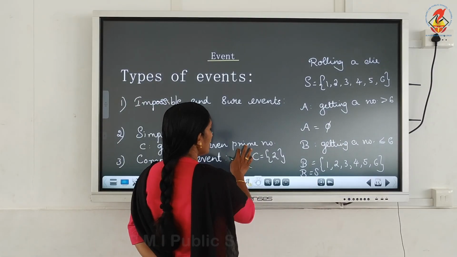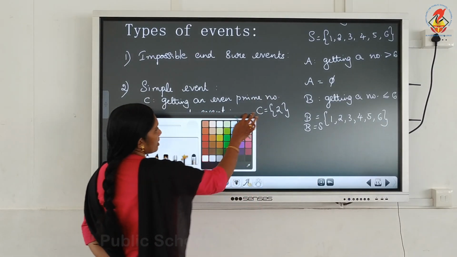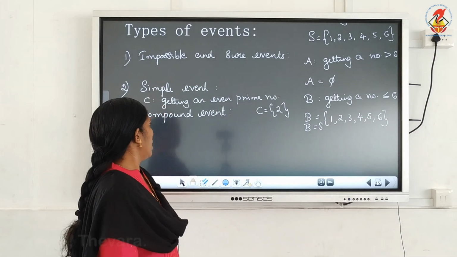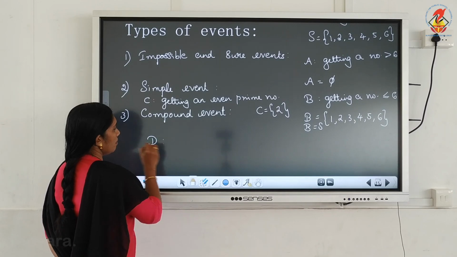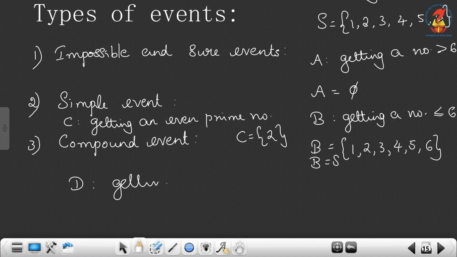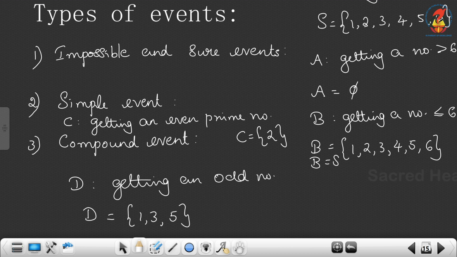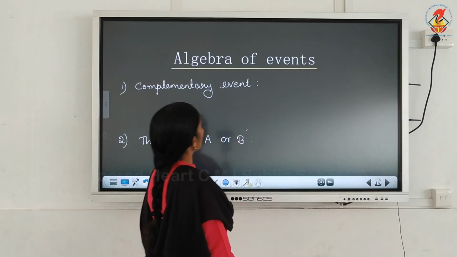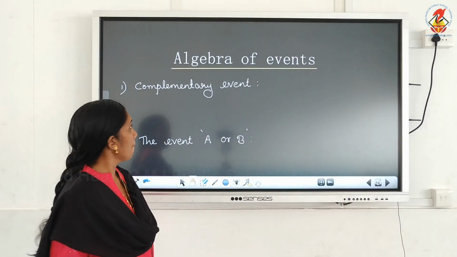Now a compound event means an event which has more than one sample point or more than one outcome. For example, let D be an event getting an odd number. In the same experiment, D is equal to the set 1, 3, 5, more than one outcome, so D is known as a compound event. So these are the different types of events. Now the next is algebra of events.